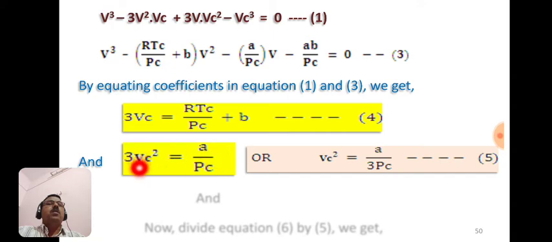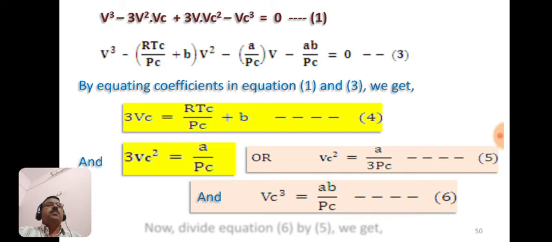So we have this equation, thrice Vc square equal to a by Pc. We can rearrange this equation like this: Vc square as it is, and 3 is taken to the denominator. So Vc square is equal to a by thrice Pc. This is, suppose, equation number 5.